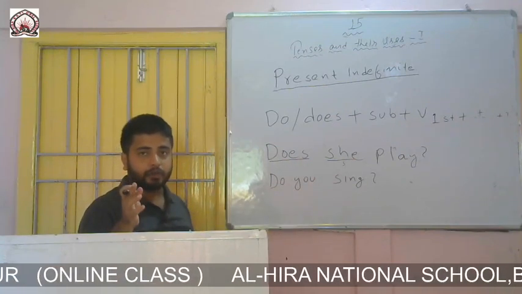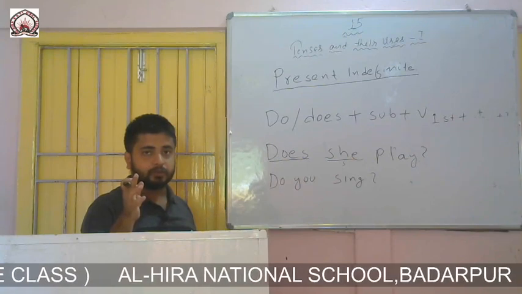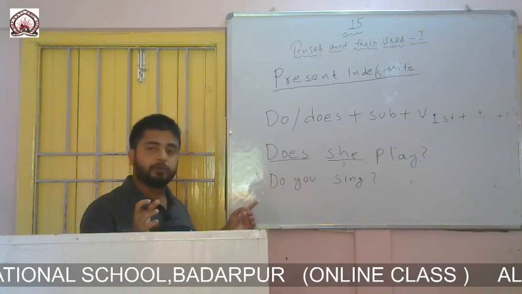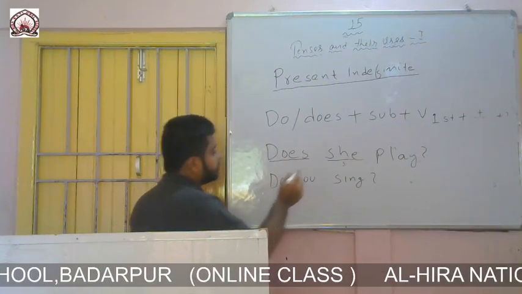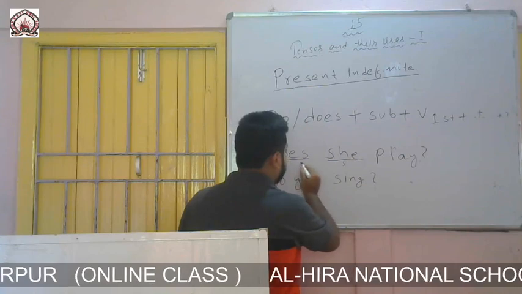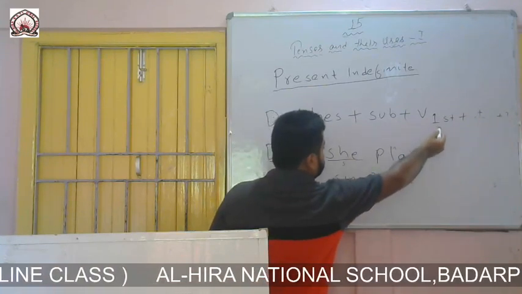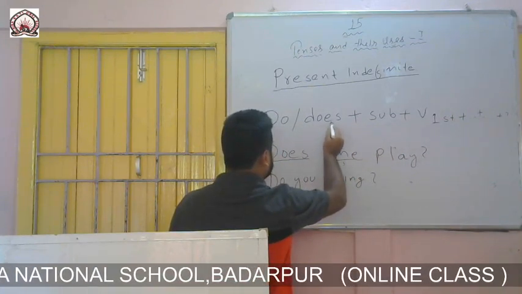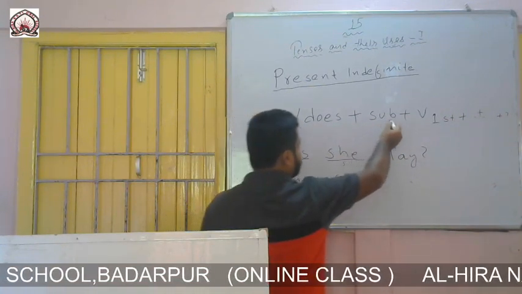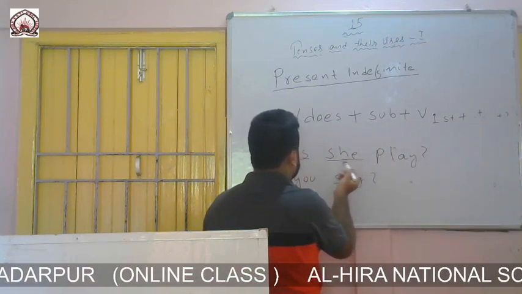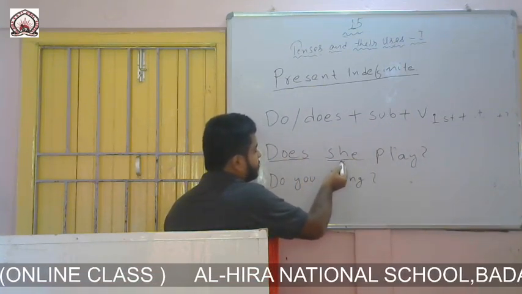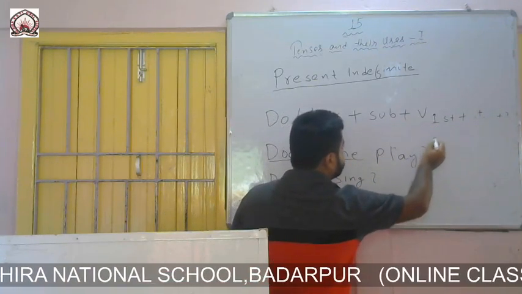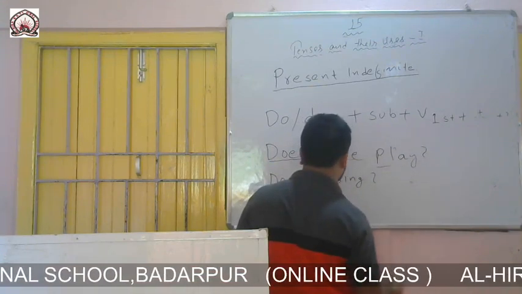As I have earlier told you, whenever the subject is third person singular, we will always write does, and with the rest of the others we will automatically put do. So here the subject is third person singular, so I have written does, and play is the first form of the verb. You can see in the formation that at first we should write do or does, then a subject, and then, after the subject, the first form of the verb. So play, we know, is the first form of the verb.